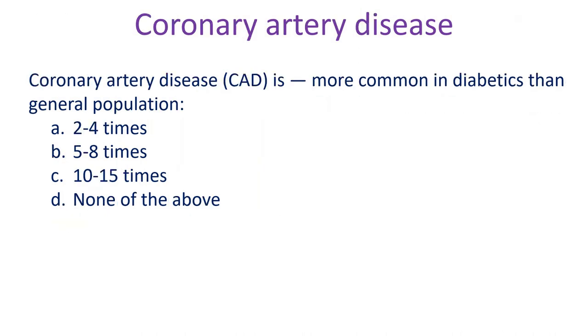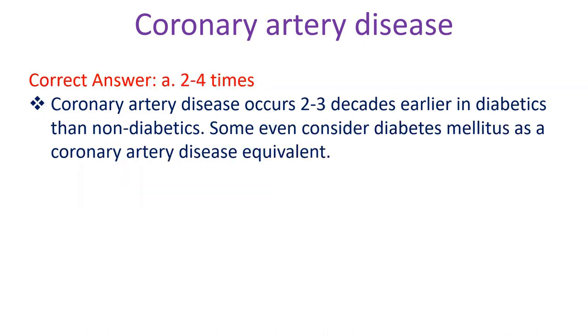Coronary artery disease is dash more common in diabetics than general population: A. 2 to 4 times, B. 5 to 8 times, C. 10 to 15 times, D. None of the above. Correct answer A. 2 to 4 times. Coronary artery disease occurs 2 to 3 decades earlier in diabetics than non-diabetics. Some even consider diabetes mellitus as a coronary artery disease equivalent.